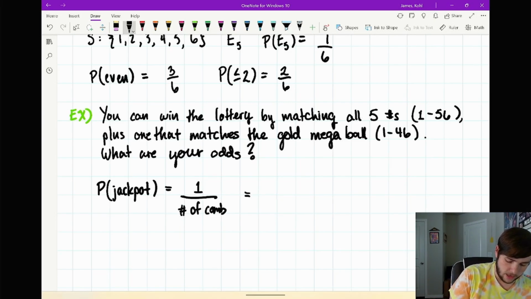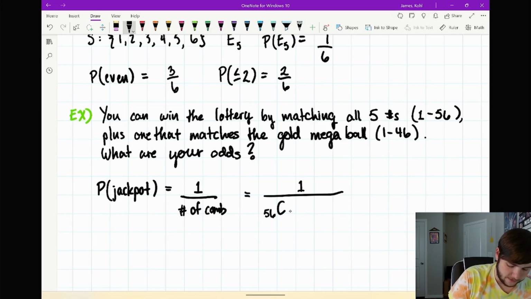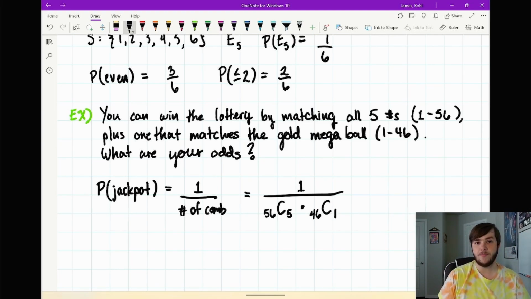So I've got, from the regular 5 numbers, out of 56, I will choose 5. And I've also got, out of the 46 golden numbers, I'm choosing 1. Why don't you pause the video here to see if you can finish this on your own?